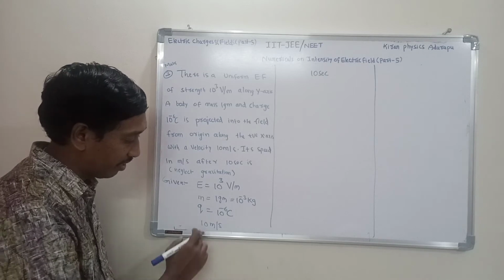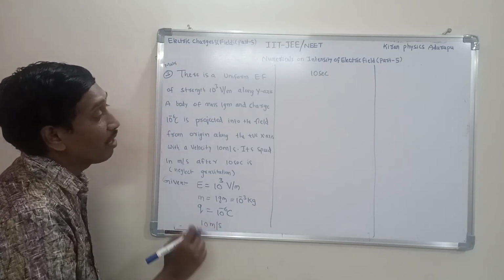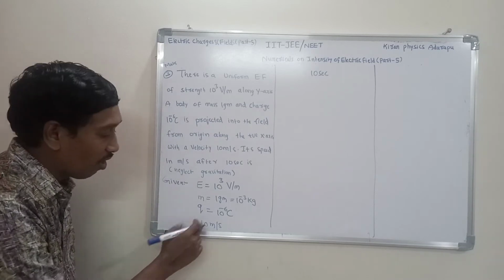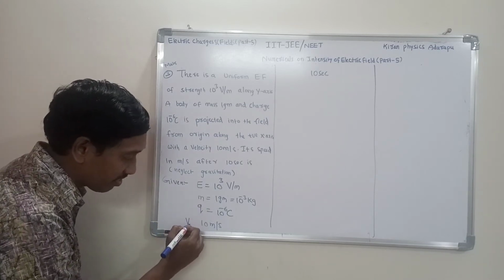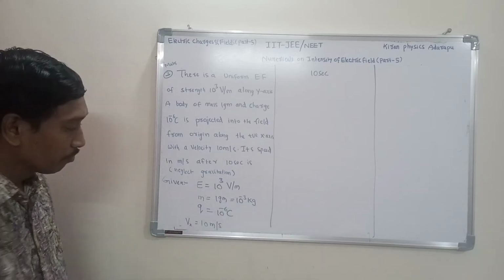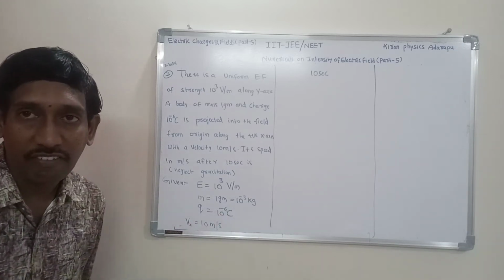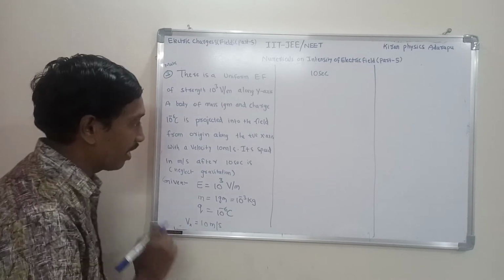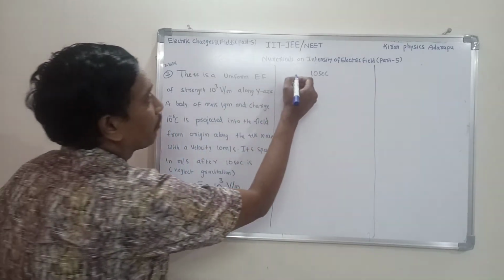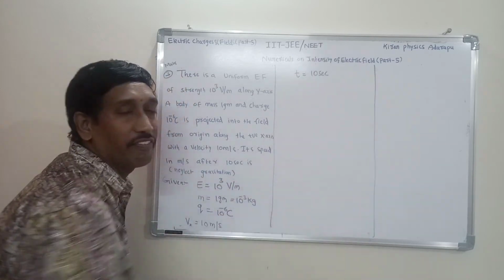Coulomb is SI already. This is the velocity of the projected body along the x-axis. Along the x-axis, its velocity is considered as Vx. Vx is equal to 10 meter per second, given. One more value is given: time t is equal to 10 seconds.